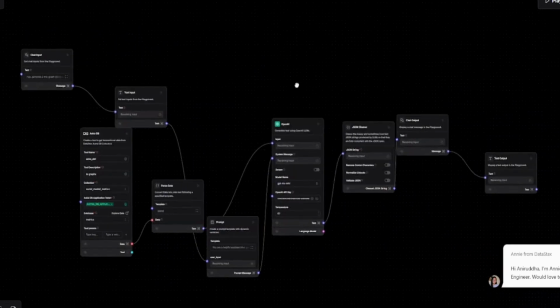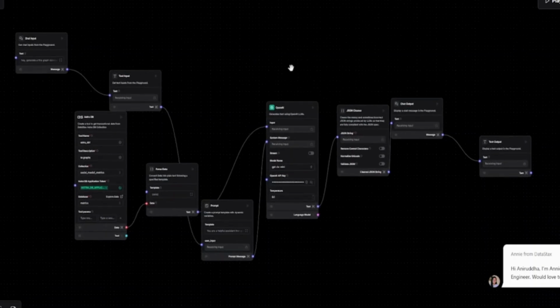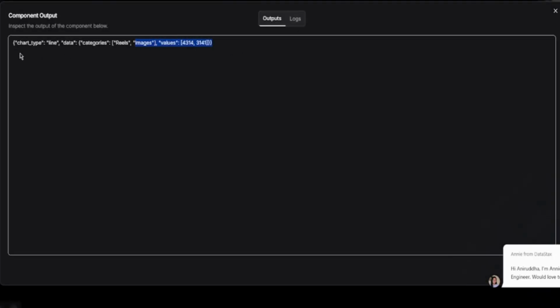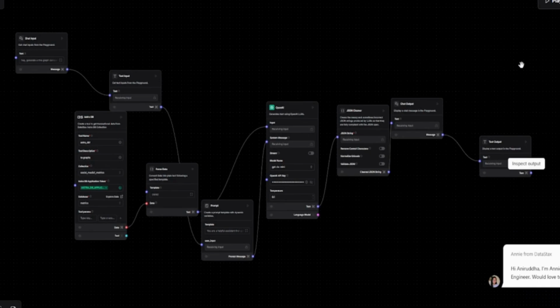We wanted to generate some visualizations and graphs based on what the user wants. For that we have made one more Langflow integration. This basically does the same thing, but here it generates the output in the form of JSON. I think we all know that when you have JSON, it's very easy to integrate charts and visualizations into whatever you need.